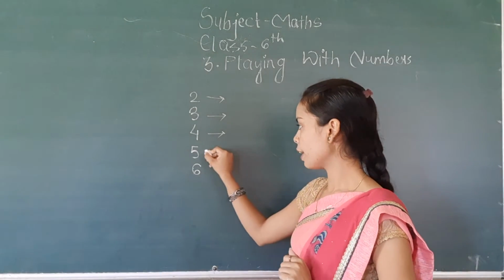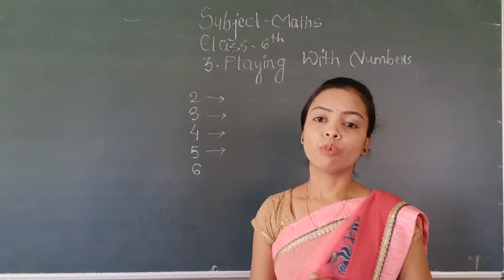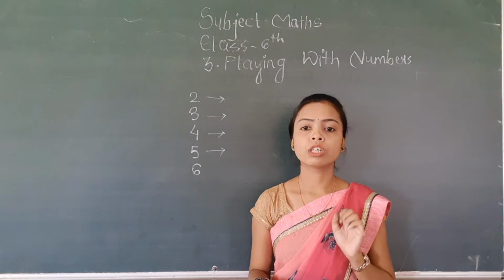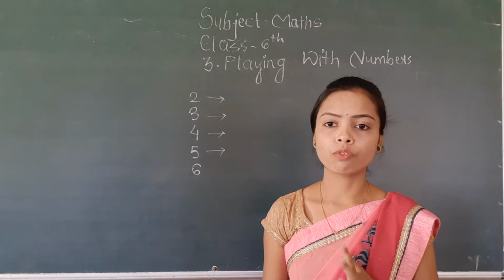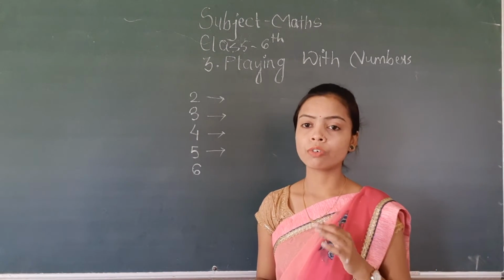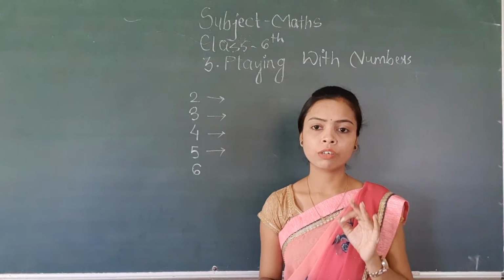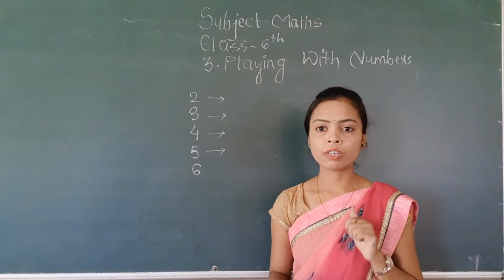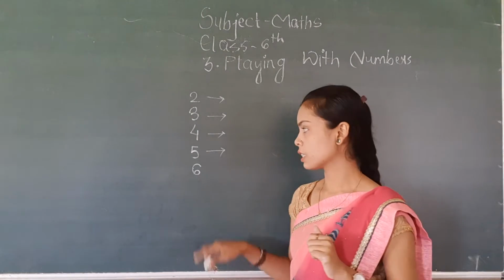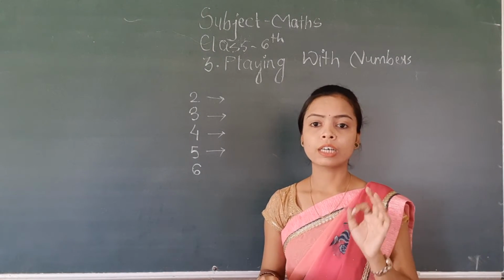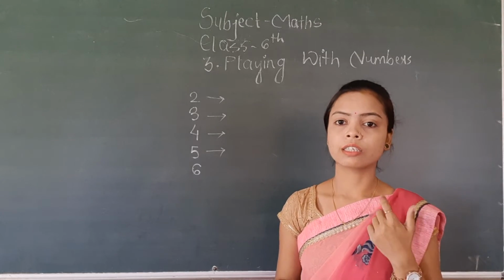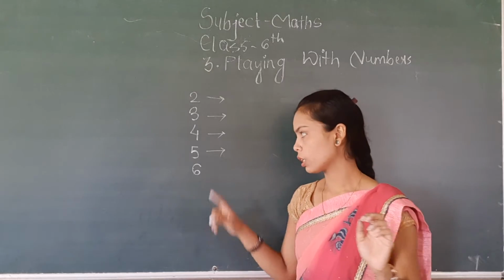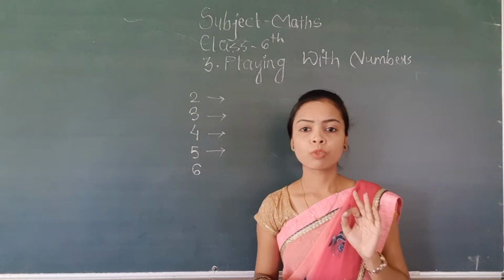Okay, after that 5. What is the divisibility by 5? If the number ends on a 5 or 0, that means if at the unit place of a given number there is 5 or 0, then we say that the given number is divisible by 5. अगर किसी नंबर के लास्ट का डिजिट यूनिट प्लेस डिजिट 5 या 0 होगा तो हम बोलेंगे कि वो नंबर 5 से डिविजिबल होता है.